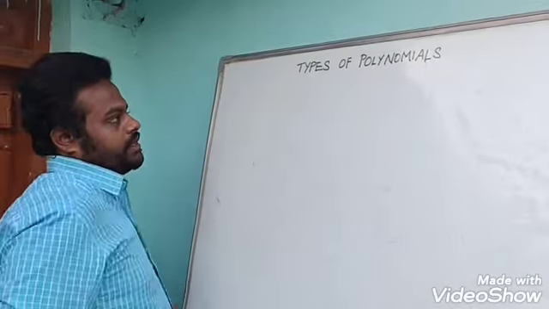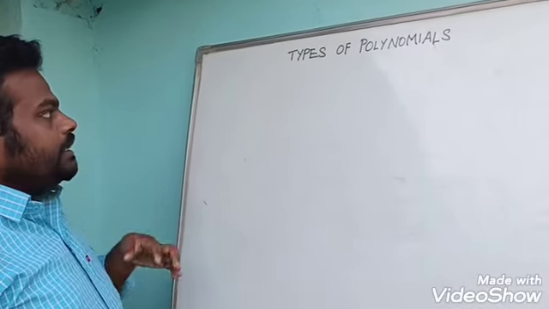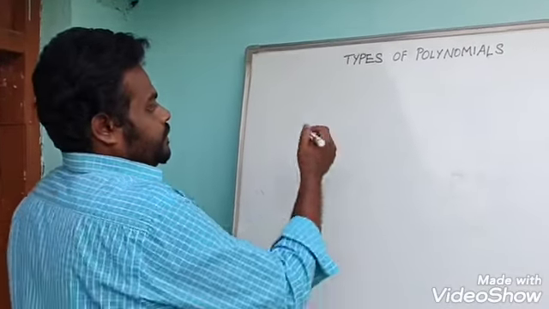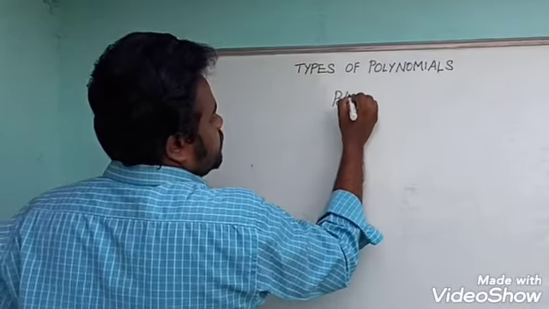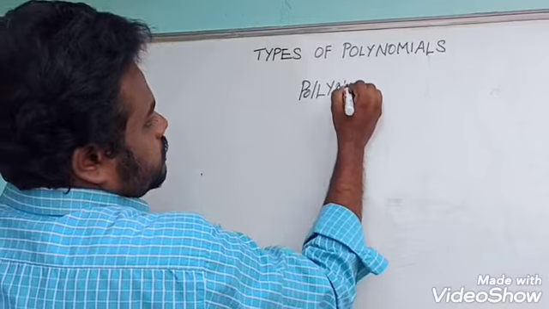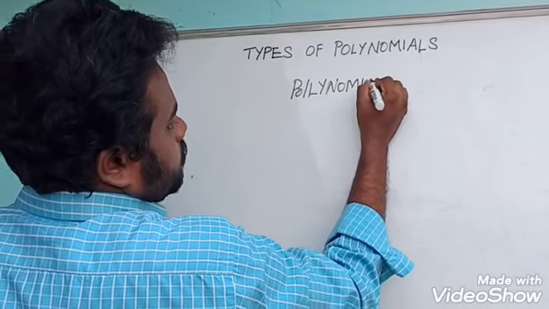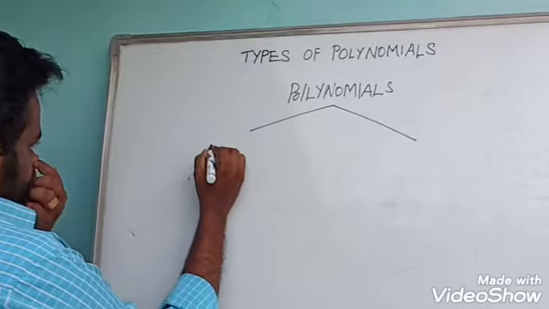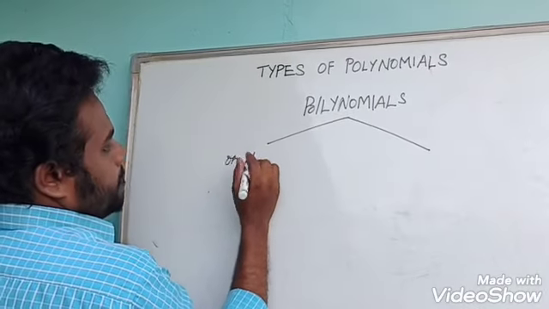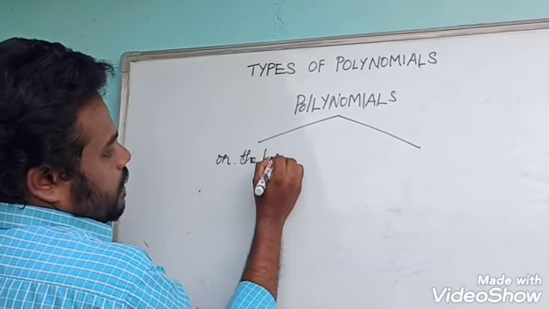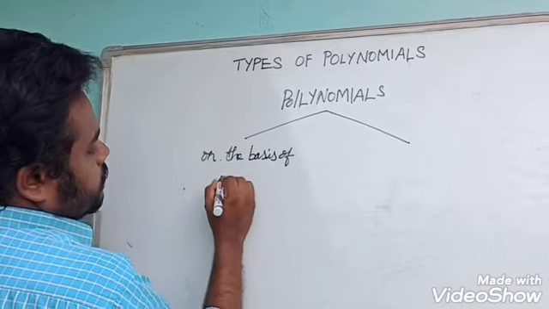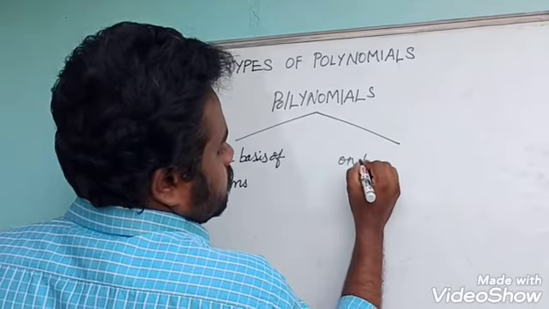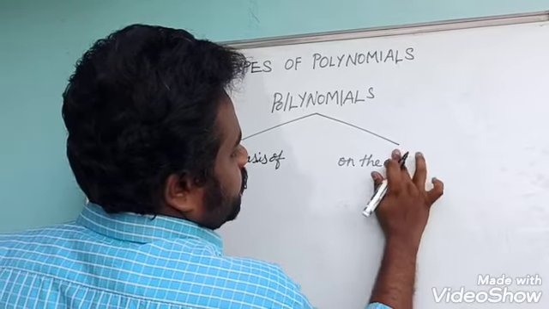Types of polynomials. Polynomials can be classified into two types: on the basis of terms and on the basis of degree.